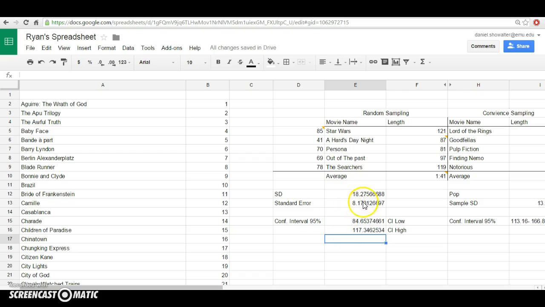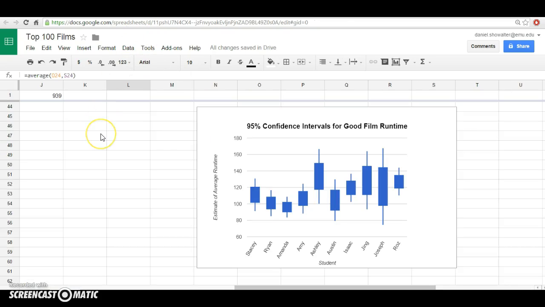So using the methods with standard error comes up with a low of 85 minutes, high of 117 minutes. So using this method, Ryan's 95% confident that the true population mean of all these movies is somewhere within this range. So is it? Can we be sure? Let's get some more data.